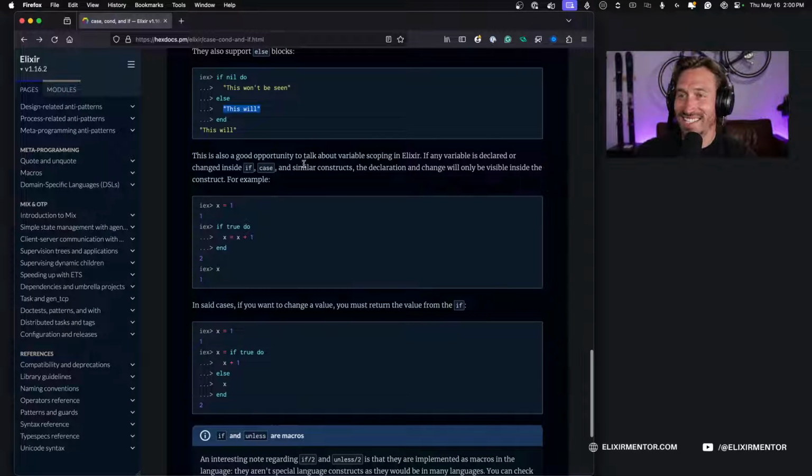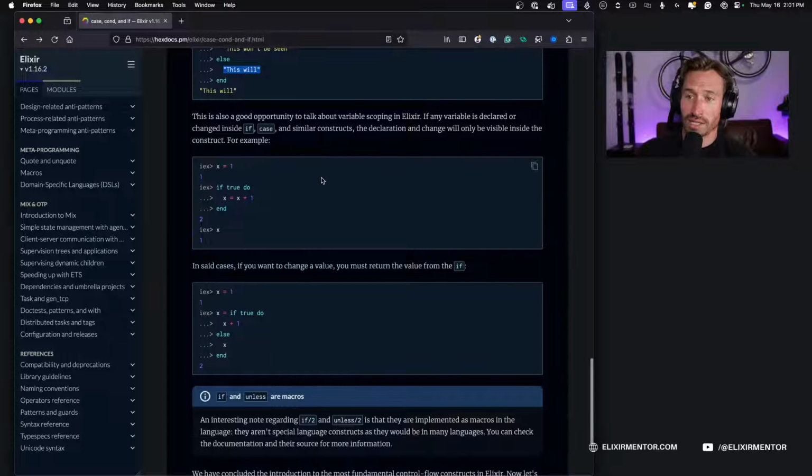All right, so this is also a good opportunity to talk about variable scoping in Elixir. If any variable is declared or changed inside an if, case, and similar constructs, the declaration and change will only be visible inside the construct. So for example, if we set a variable equal to 1 outside of an if block, and then we rebind it inside the if block here, we're going to get 2 back because it's true, but it didn't rebind the variable outside of the if construct here. So if we check X, we still get 1 back.